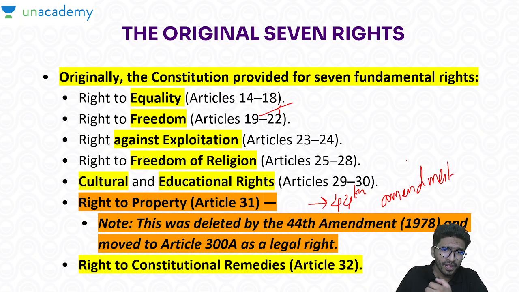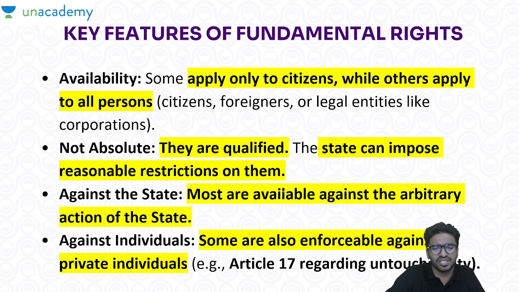So right to equality, right to freedom, right against exploitation, freedom of religion, cultural and educational right, as well as the last one, the right to constitutional remedies. It's not just giving you some right and leaving it. It says how you can actually get it enforced. If any arbitrary power is being used upon you, how can you be protected from it?